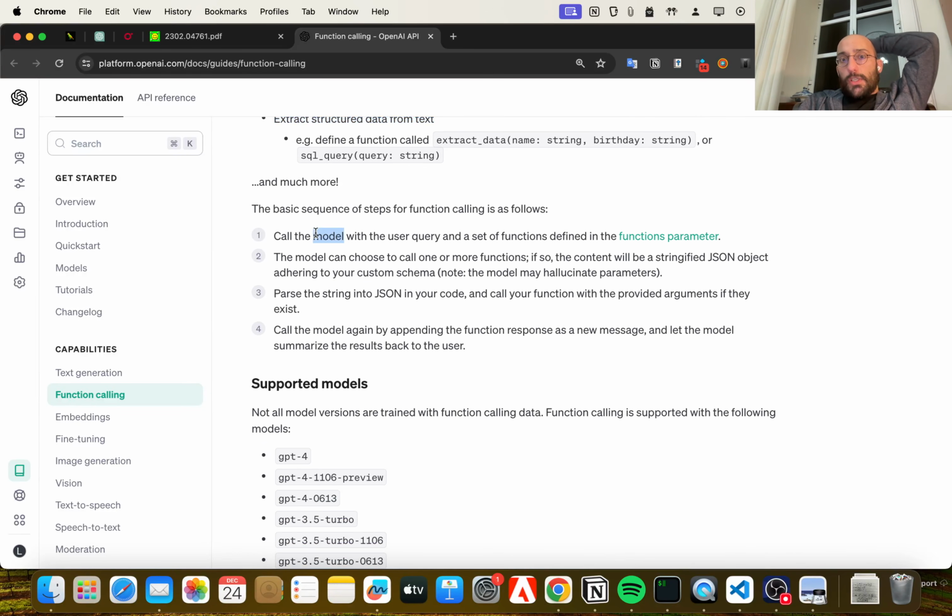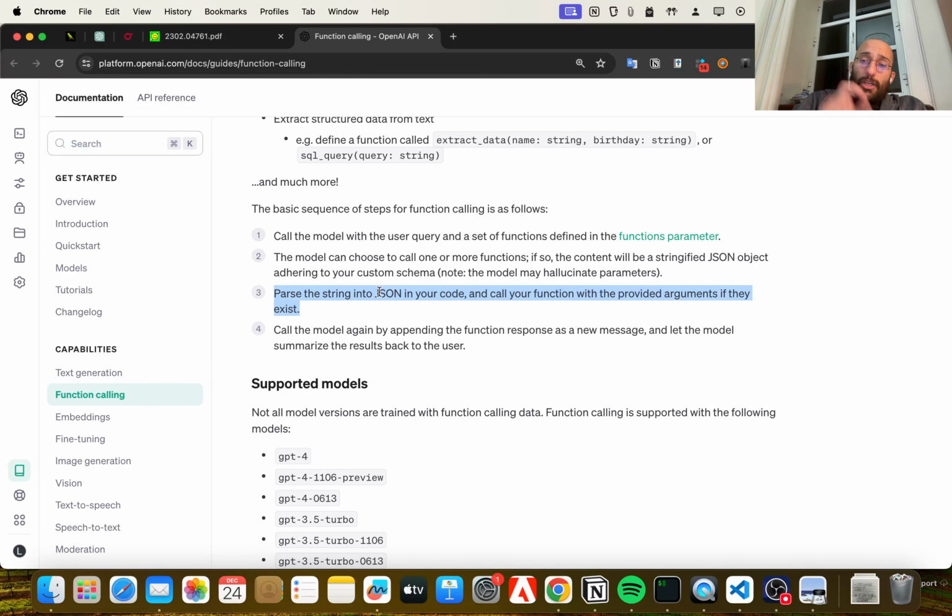And all you have to do is call the model with a query and a set of functions, which will be defined in something called a functions parameter. You can choose to call one or more, and if so, the content will be a string defined as a JSON object adhering to your custom schema. The model may hallucinate parameters, but hopefully it won't if we take some precautions. And then we'll parse the string into a JSON.